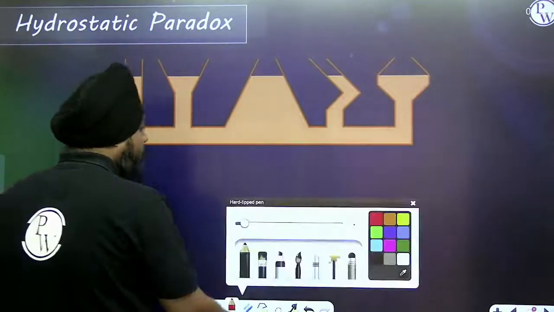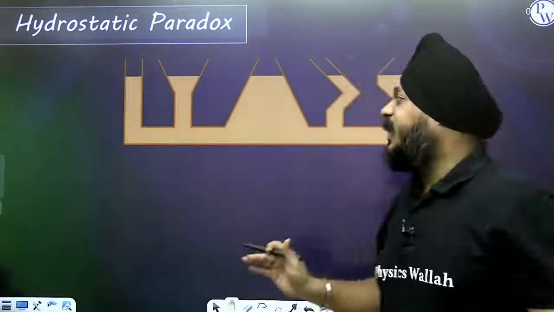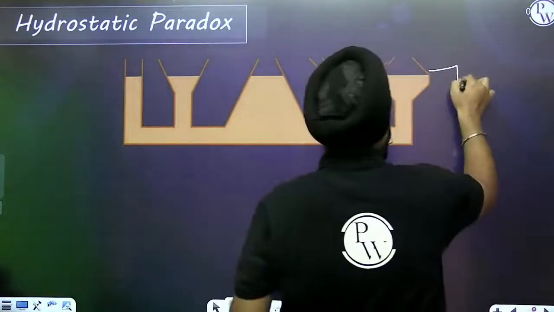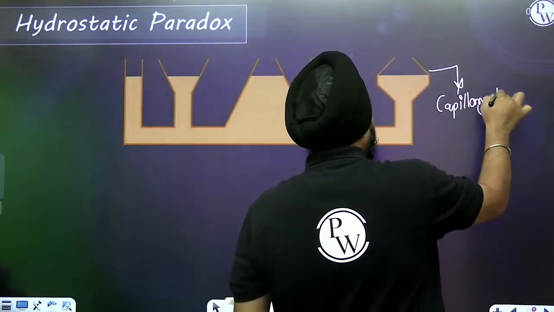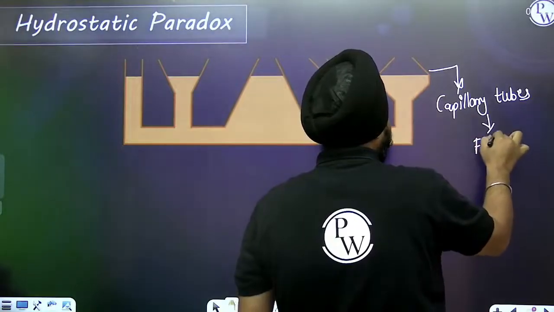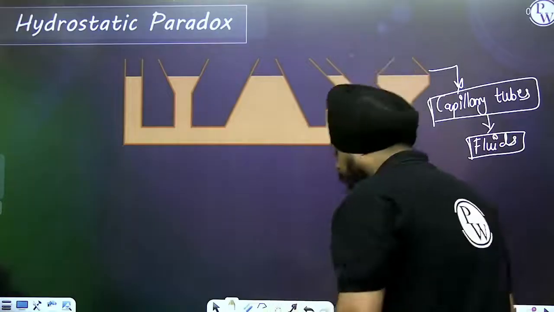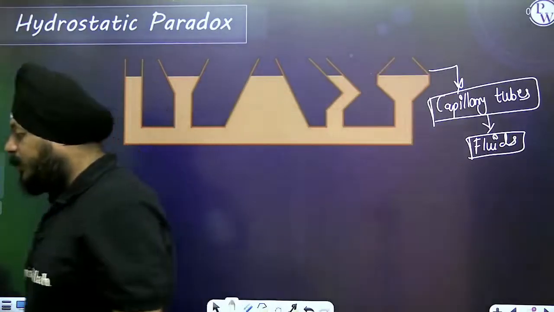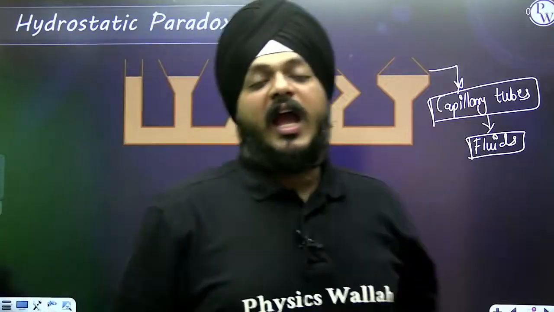What is the actual meaning of the hydrostatic paradox? See, these are all capillary tubes in which fluids are filled. Now what is going to happen here?